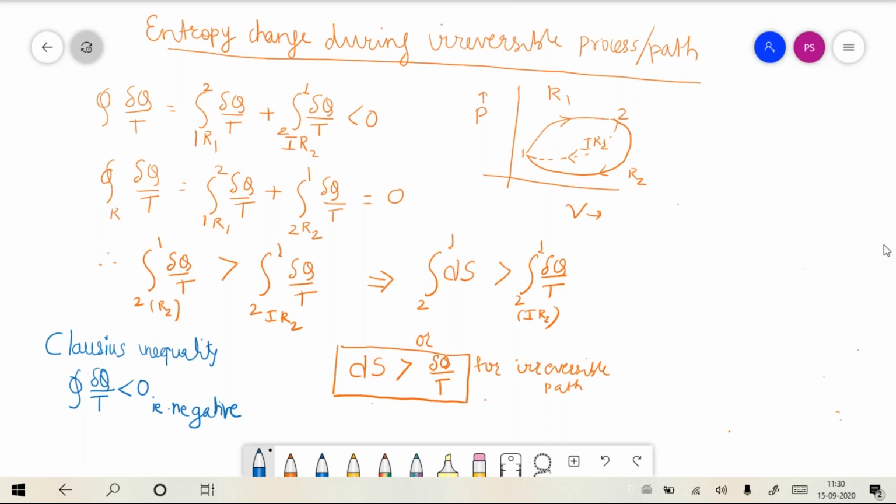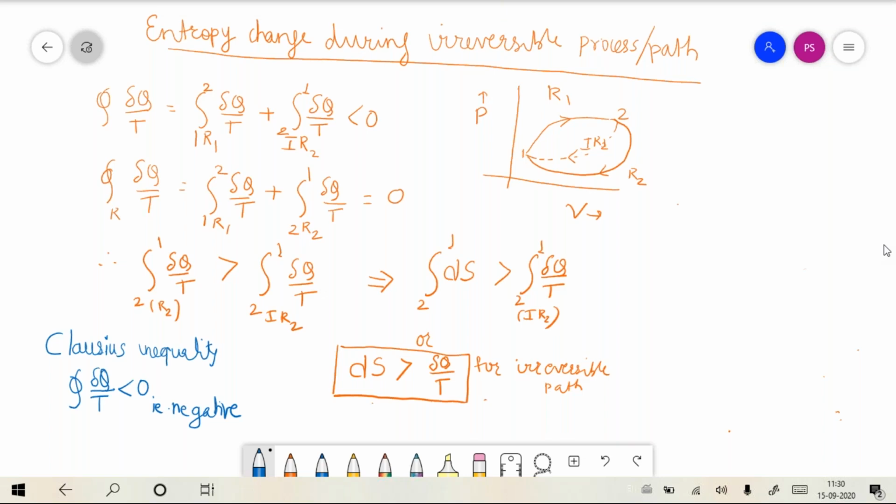It would violate the laws of thermodynamics. So if you find that the cyclic integral of del q by T is greater than zero, then that cycle is impossible. That is the idea about the Clausius inequality.